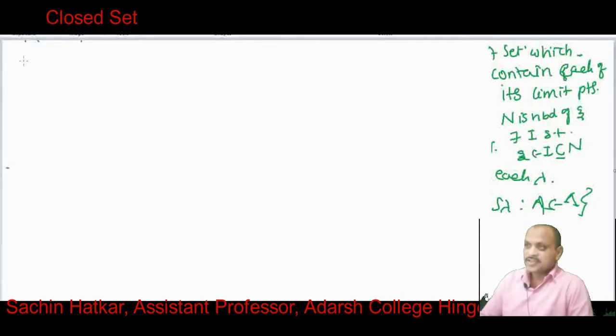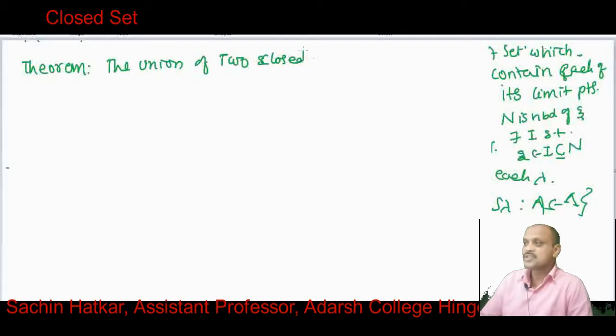Okay, let us see another theorem, one more theorem. The union of two closed sets is a closed set.